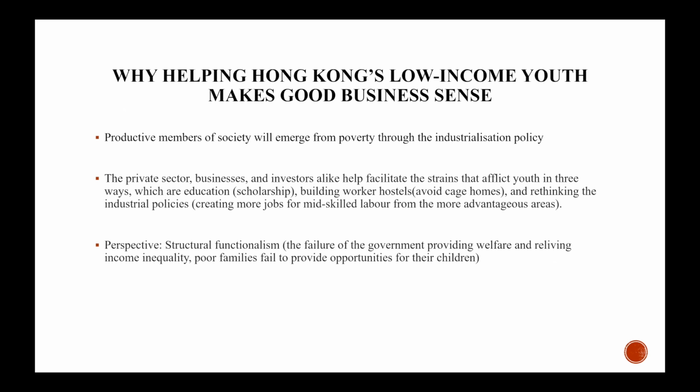They provide scholarships for the low-income youth, and they build worker hostels to avoid cage homes, and they rethink the industrial policies so that the businesses create more jobs for the mid-skilled labor from the more adventurous areas. Because of the productive members of the society, they will emerge from poverty through the industrialization policy.